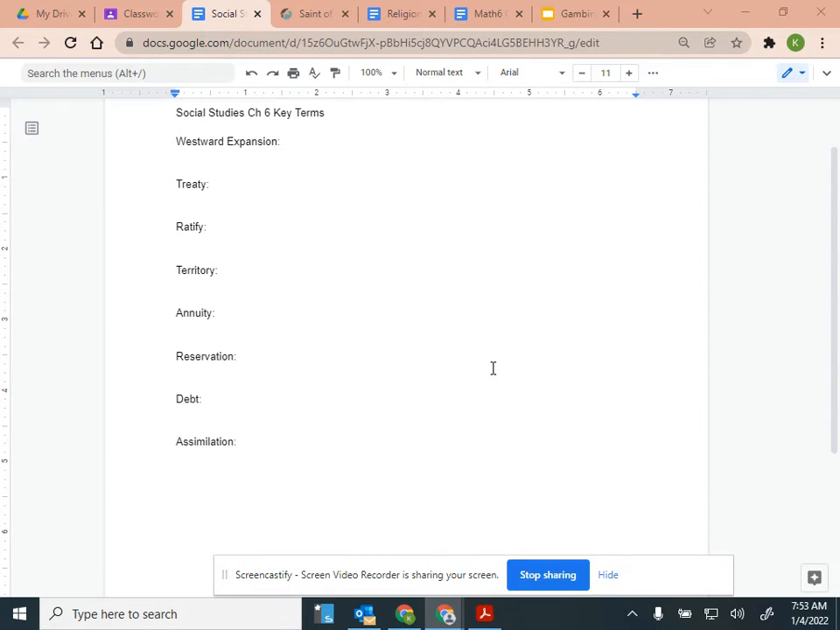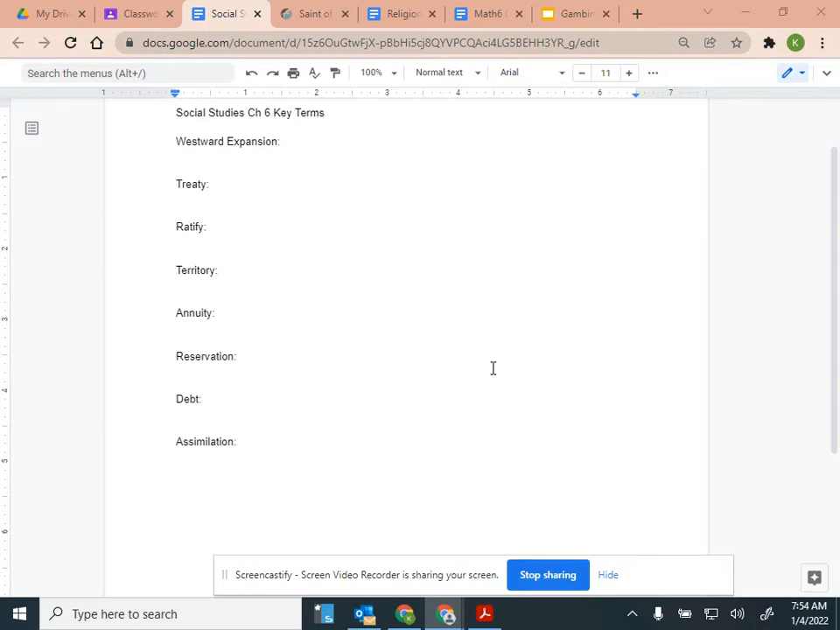Annuity. What does annuity mean, Colin? Annual payment of food and money that the U.S. government pays the American Indians. Yeah, so it's that annual payment. So annual means once a year. Every year they pay food and money. In return, they get the land. So the government is paying out food and money to the American Indians, but they get their land.